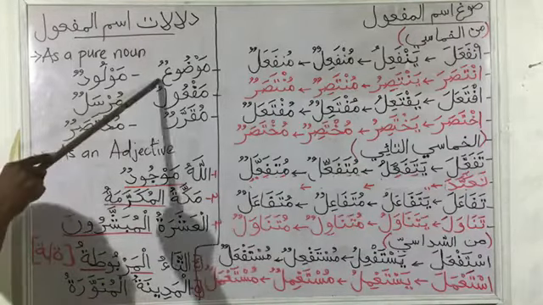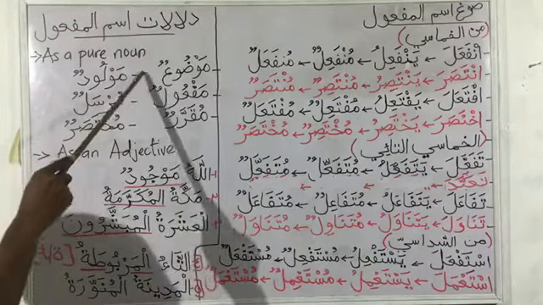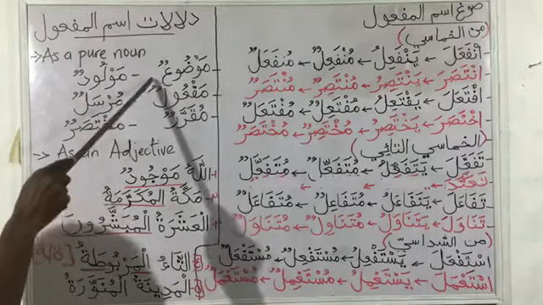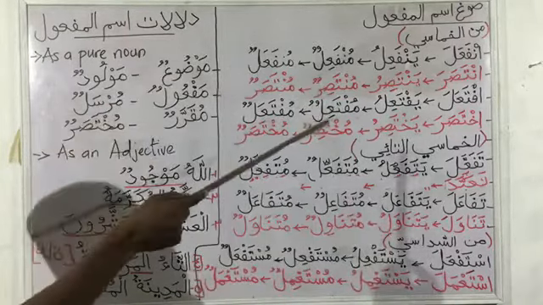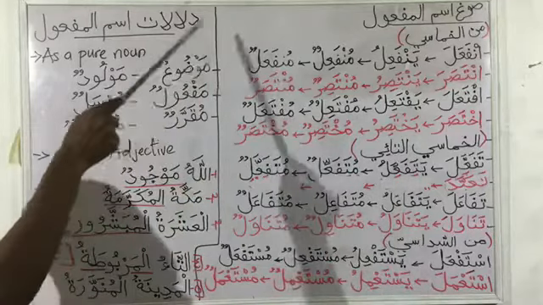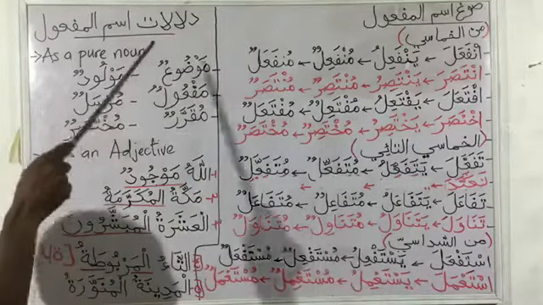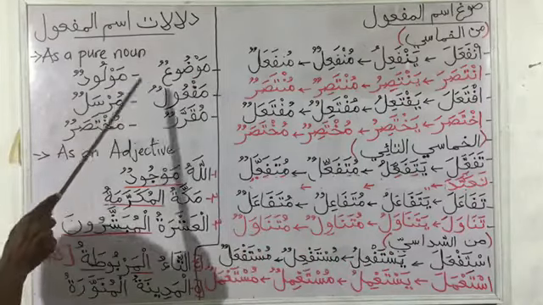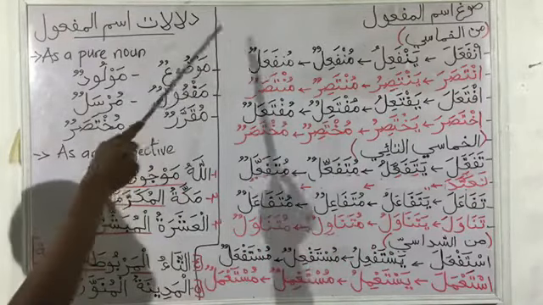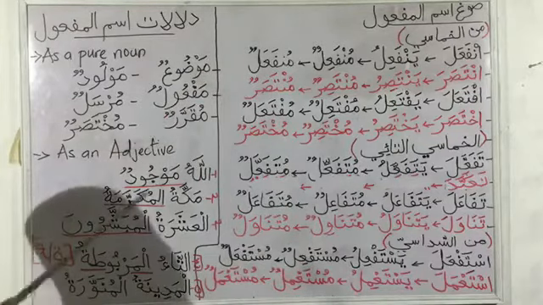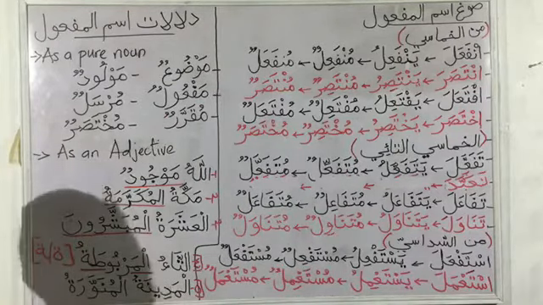So mawdu'un, which means topic, is from wada'a. If you take it to the 3-lettered verb scale, which is maf'ulun, we are going to get mawdu'un from wada'a. The second one here, we have maf'ulun, like we explained yesterday, from fa ain lam, we get maf'ulun, which is the object of a sentence.